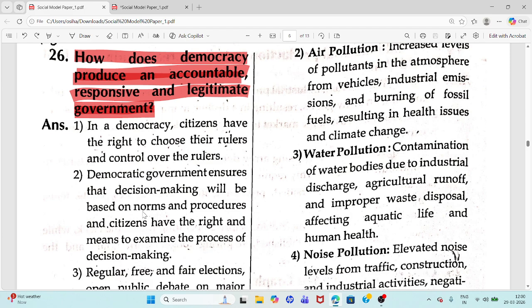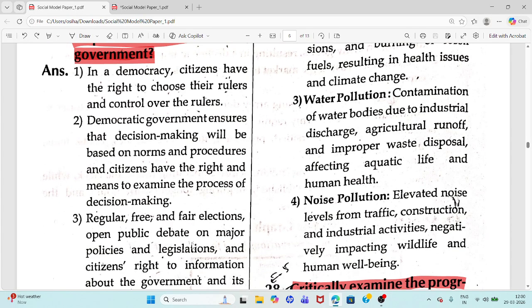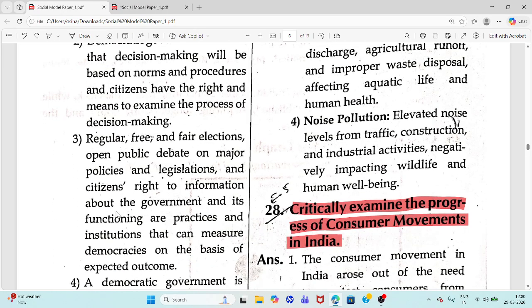Decision making will be based on norms and procedures. Citizens have the right and means to examine the process of decision making. Regular, free, and fair elections, open public debate on major policies, citizens' right to information.